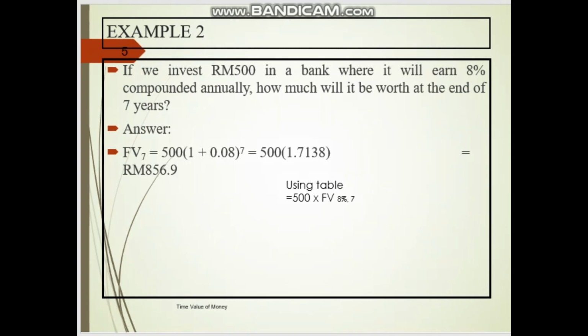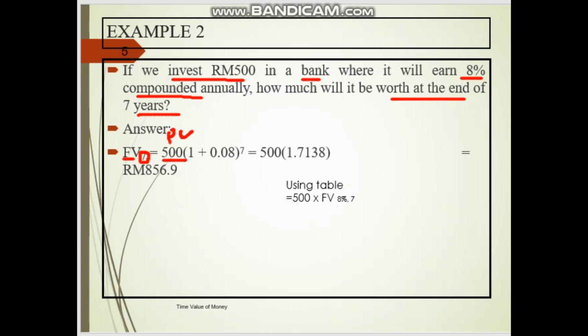Now we move on to example 2. The same situation. If we invest 500 in a bank at 8% compounded interest, how much will it be worth at the end of 7 years? The same as example 1. The future value for year 7: now we invest 500, our present value, of course.